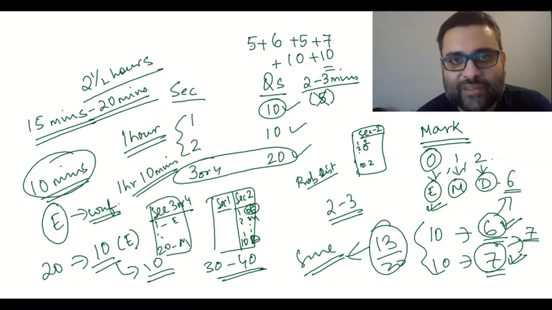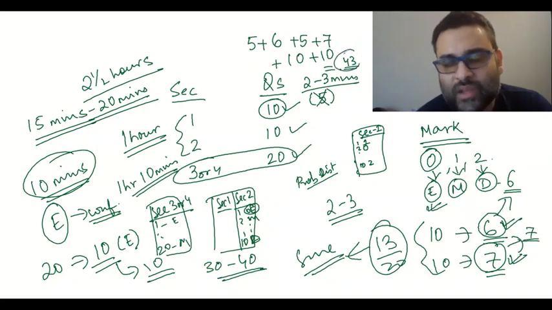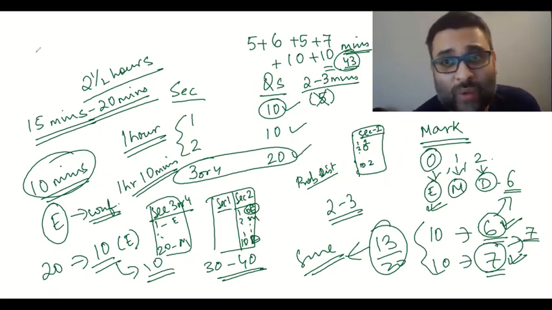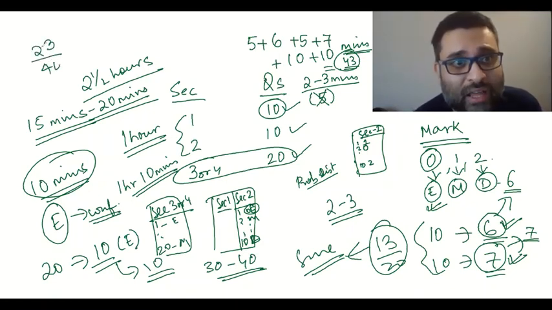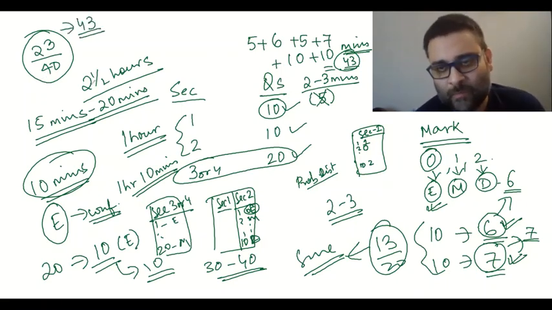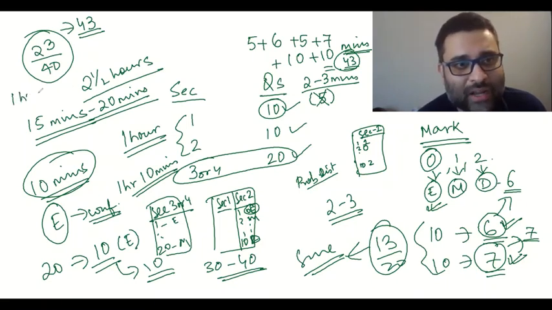So 5 plus 5, 10, 16, 23, 43 minutes into the paper, and you are potentially finishing all the easier questions in the paper. That will be about 23 questions out of the 40 questions already done in the first 43 minutes. That is huge. You have about 1 hour 45 minutes left in the paper.